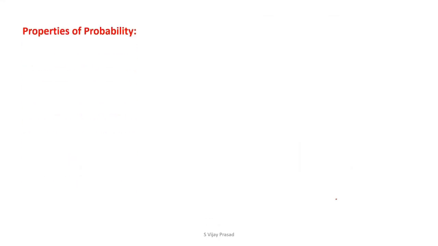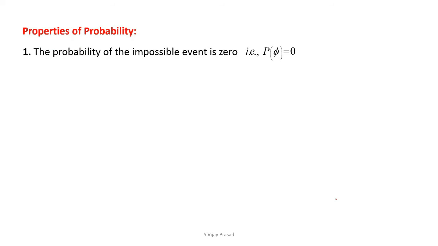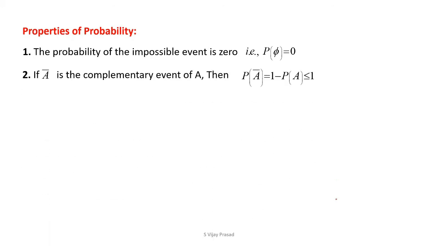Let us look into some properties of probability. The probability of the impossible event, P of phi, is equal to 0. That means there are no outcomes in that event, and when you take the probability of that event, it is 0. If A complement is the complementary event of A, then P of A complement equals 1 minus P of A, which is less than or equal to 1.